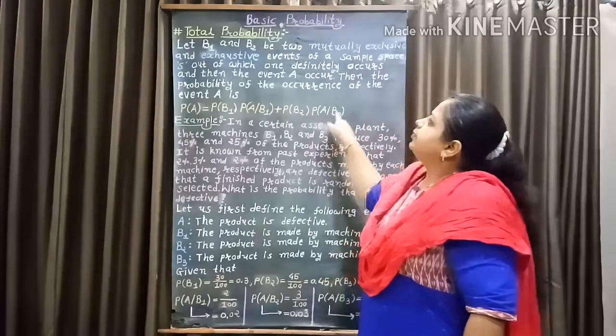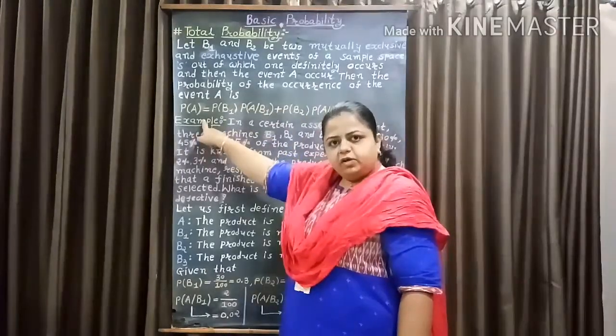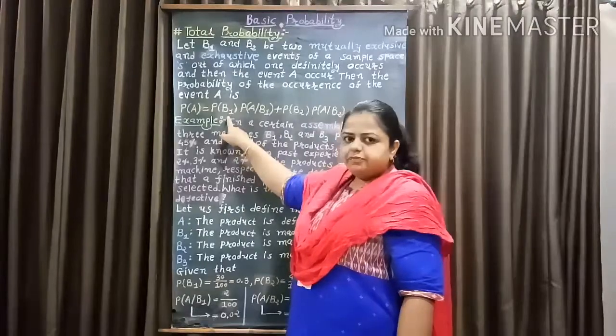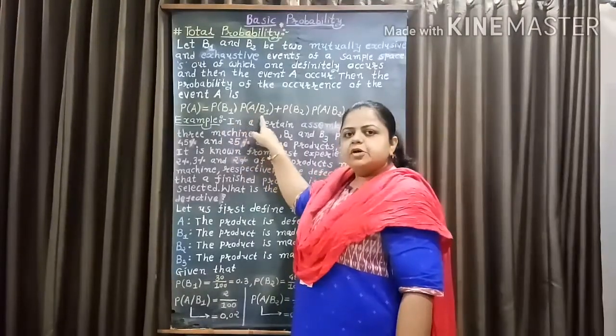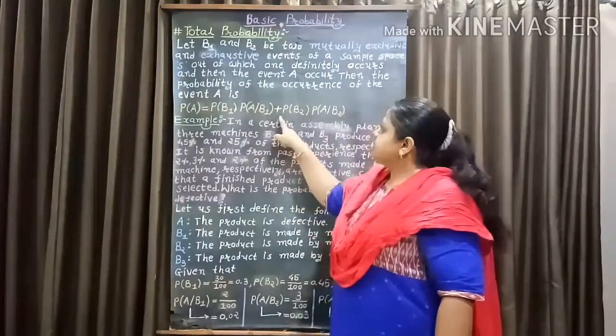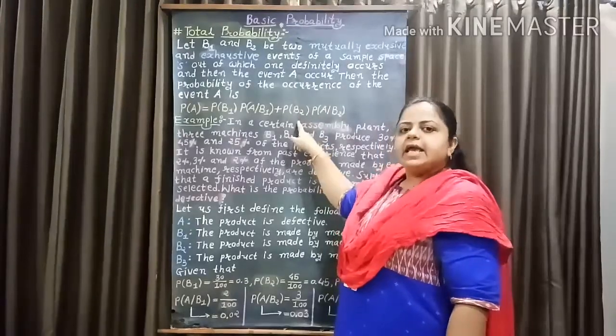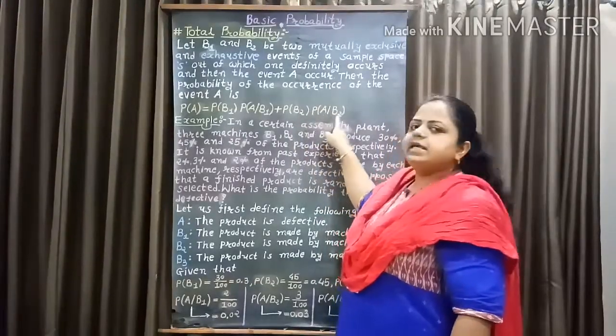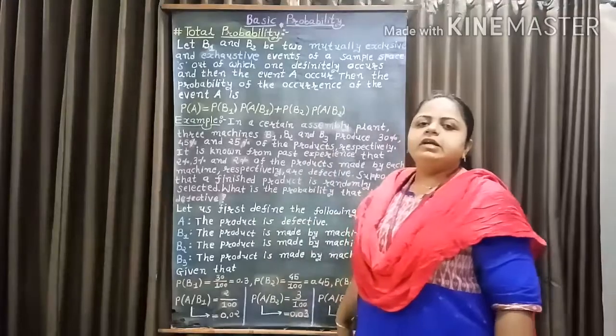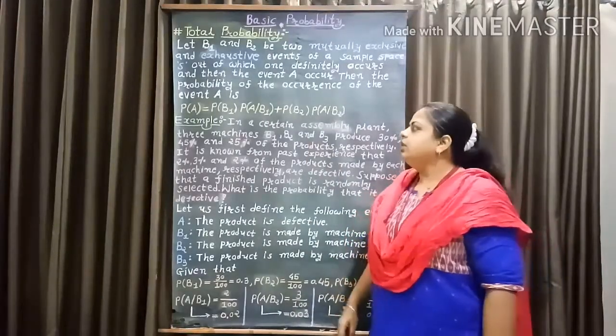So, probability of A equal to probability of B1 into probability of A given B1 plus probability of B2 into probability of A given B2.